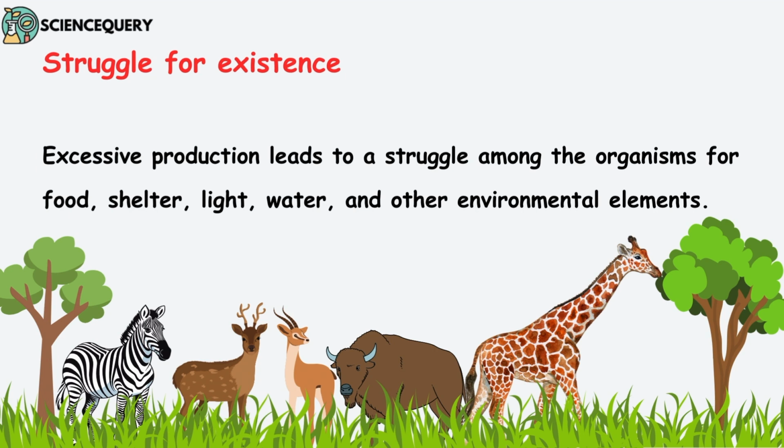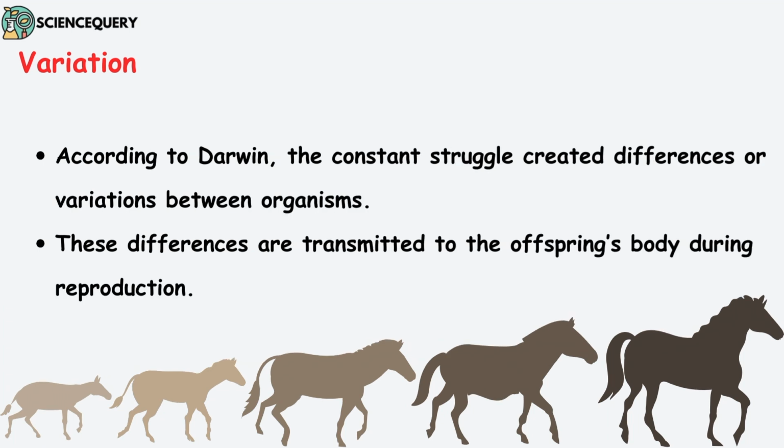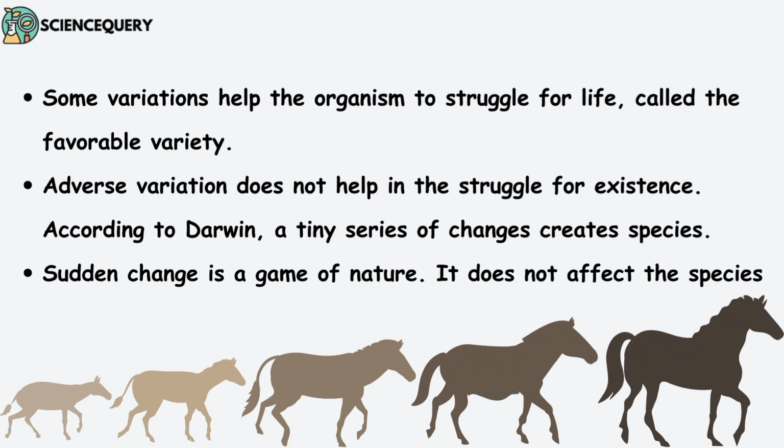Third is the struggle for existence. Excessive production leads to struggle among the organisms for food, shelter, light, water and other environmental elements, which results in variation. Not all the organisms belonging to the same species have the same characteristics. There are some differences between them. According to Darwin, the constant struggle created differences or variations between organisms. These differences are transmitted to the offspring's body during reproduction. Some variations help the organism to struggle for life, called favorable variations. Adverse variation does not help in the struggle for existence.